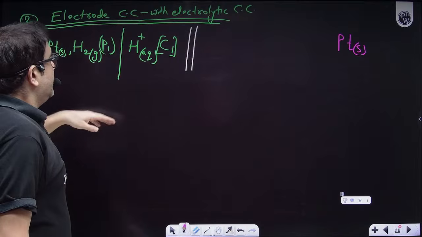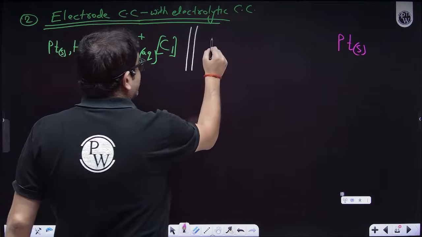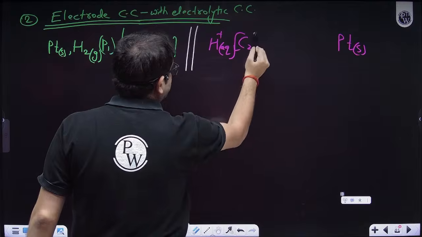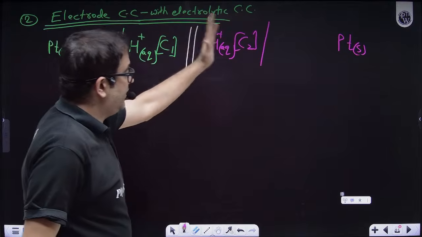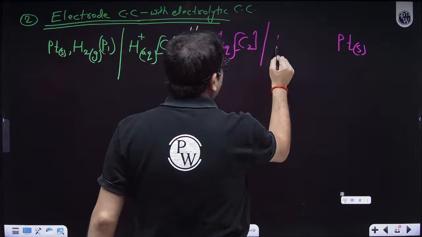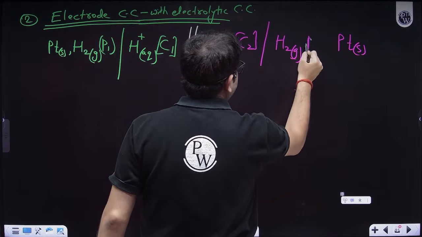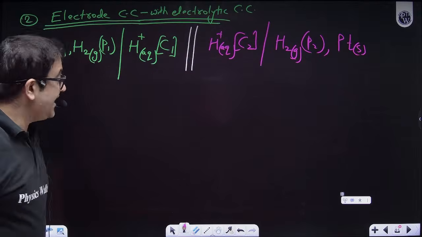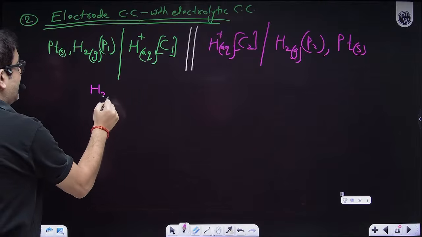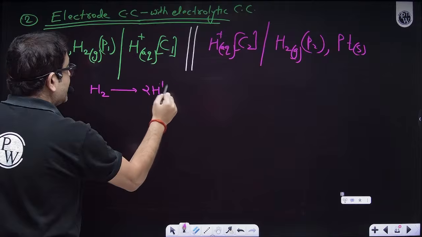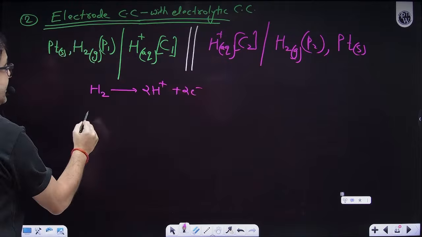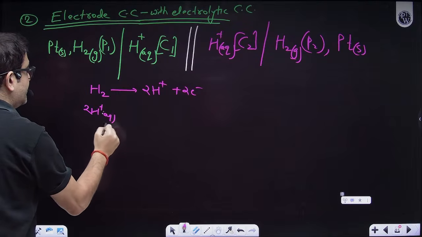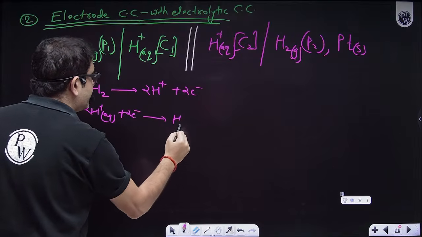Now, in order for reduction, H plus ion from the solution, let's say, because I'm taking electrolytic, so concentration C2, phase transformation, because this is aqueous, and I will be getting hydrogen gas. Let's say pressure is P2, along platinum solid. So what will be the reaction, sir? Writing the reaction, hydrogen gas forms twice of H plus, giving 2 electrons. Then from that side, twice of H plus ions from the solution take electrons and produce hydrogen gas.